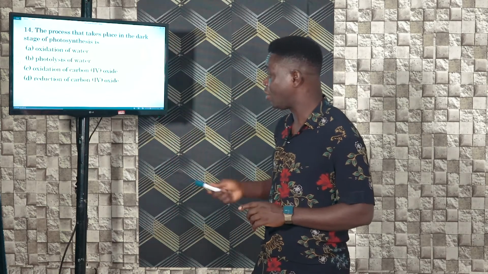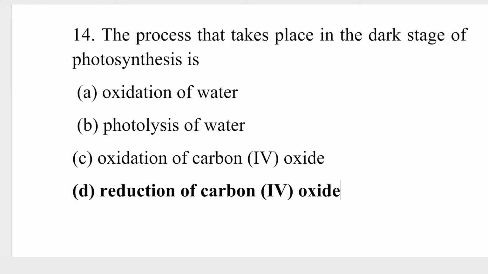In the process, carbon 4 oxide is reduced. So the reduction of carbon 4 oxide is what happens during the dark stage of photosynthesis. So the correct answer there will be D, the reduction of carbon 4 oxide.